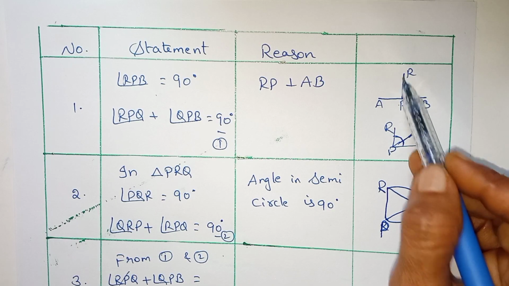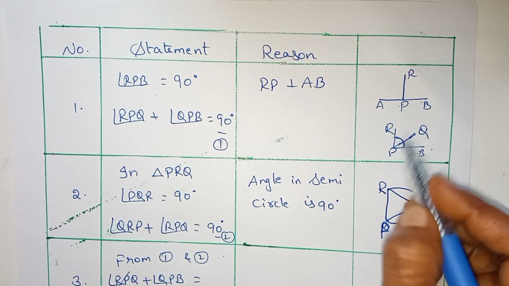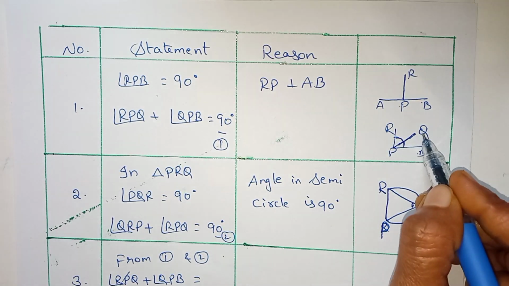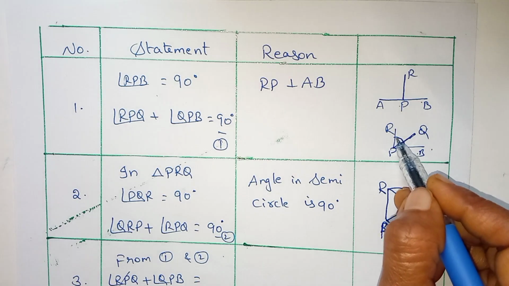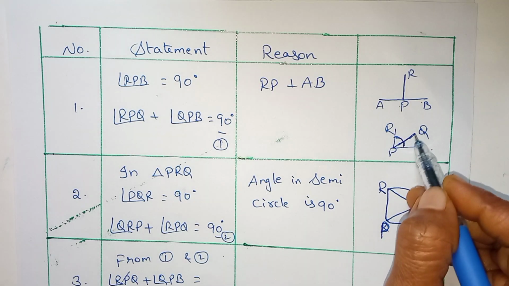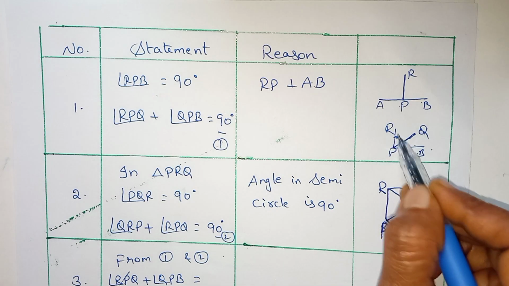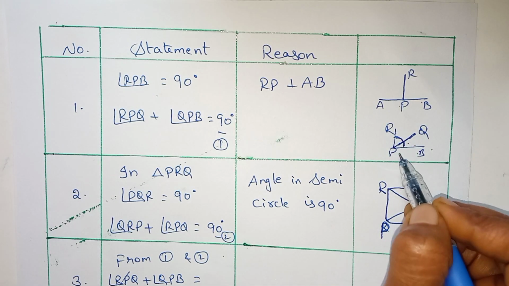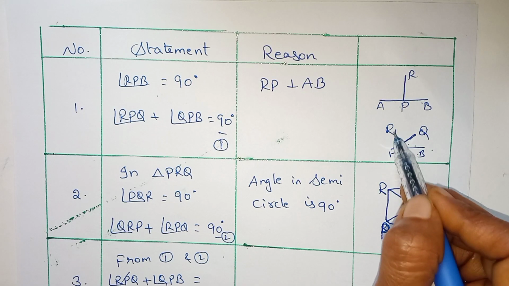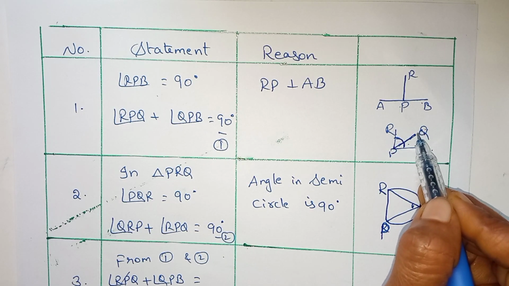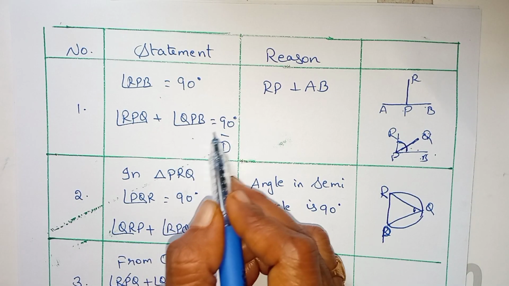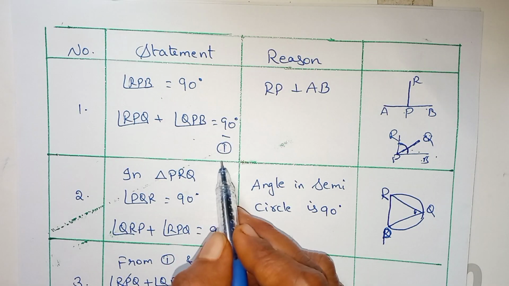Now taking RPB and the line Q, the whole angle is 90 degrees, and the sum of these two angles is also 90 degrees. So angle RPQ plus angle QPB equals 90 degrees. This is one.